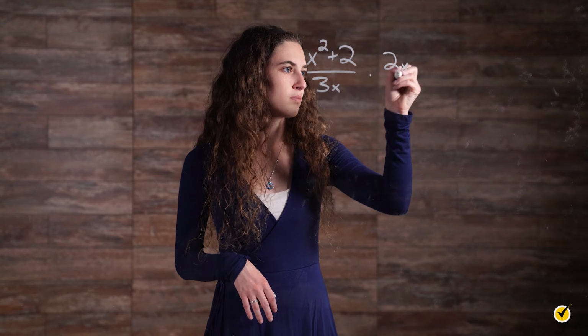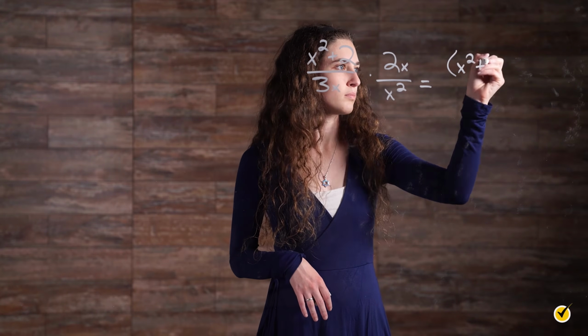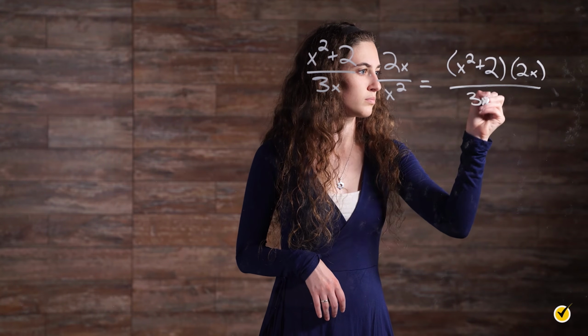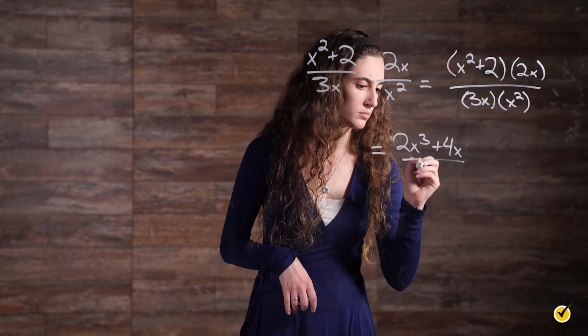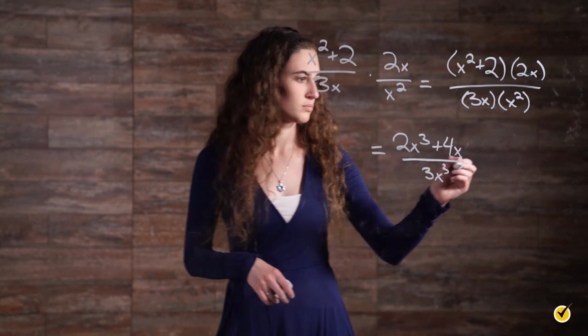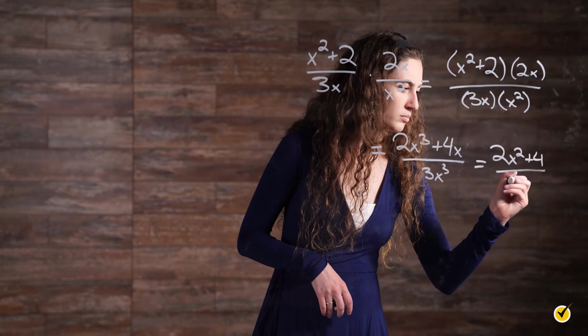To multiply them, we multiply straight across. And to divide them, we multiply by the reciprocal.